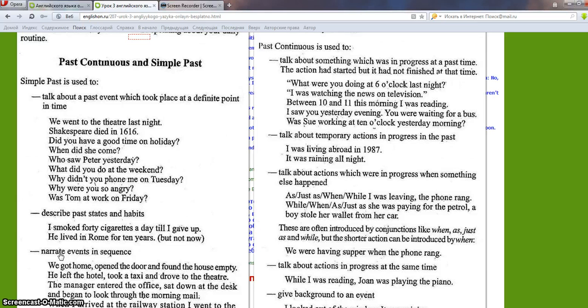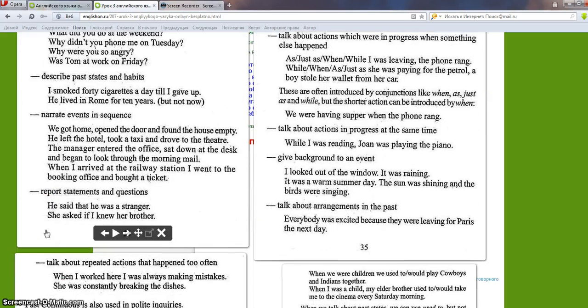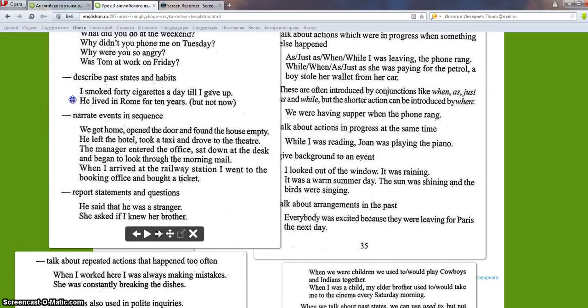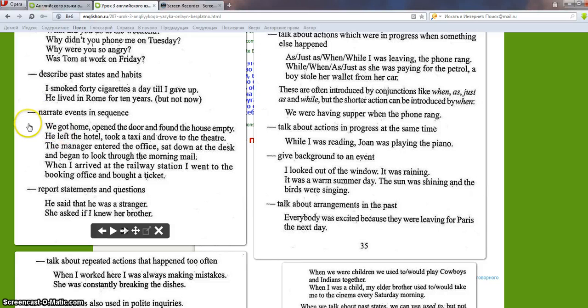When did she come? Second, describe past states and habits. For example, I smoked 40 cigarettes a day till I gave up. He lived in Rome for 10 years, but now, not now.